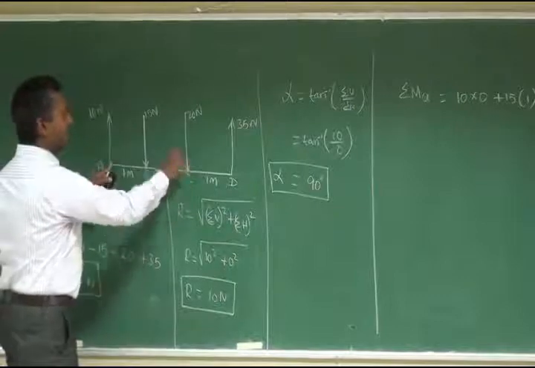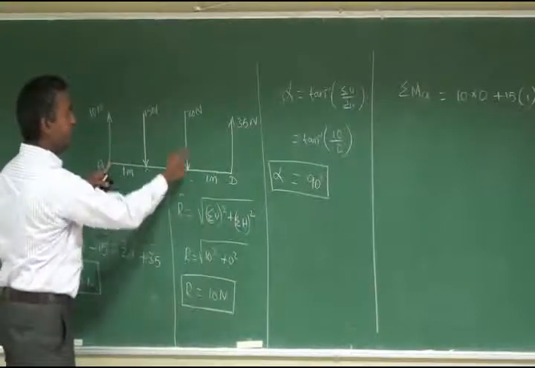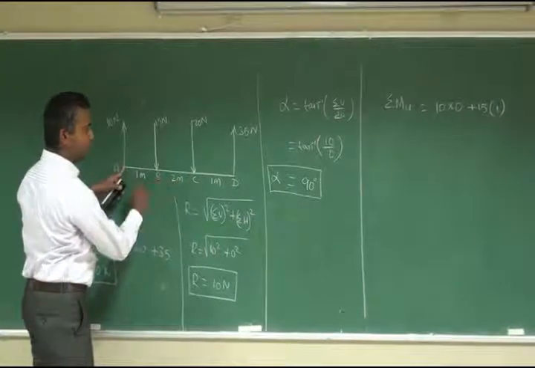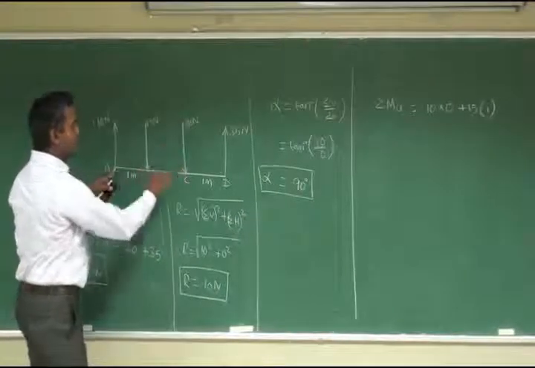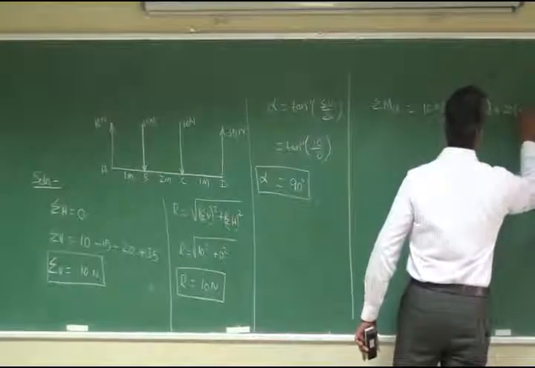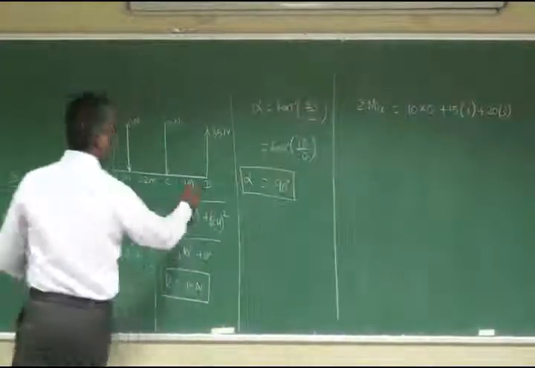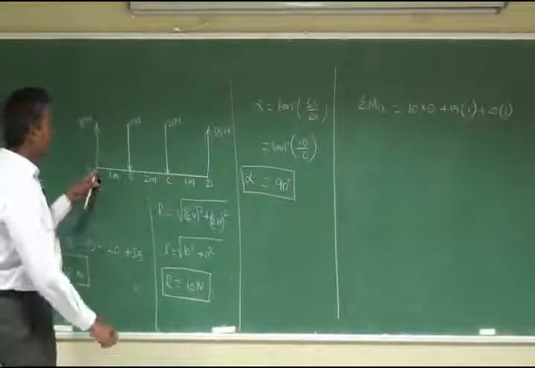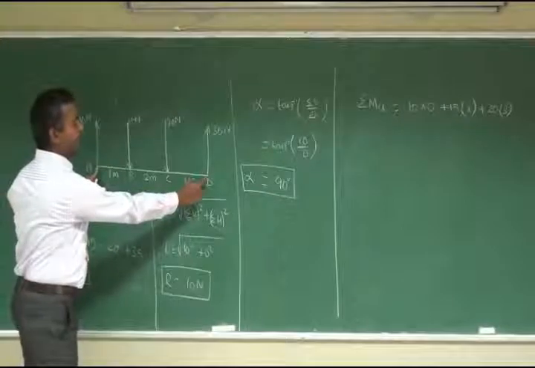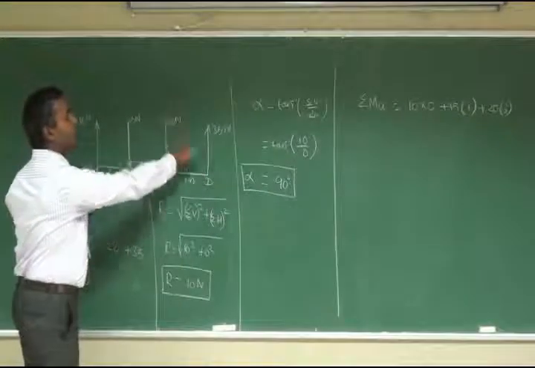The 20 Newton force is acting to the right of A, vertically downwards. So 20 into, what is the distance? 2 plus 1, 3. So 20 into 3. Then there is one more force, the last force, which is acting to the right of point A, but vertically upwards.